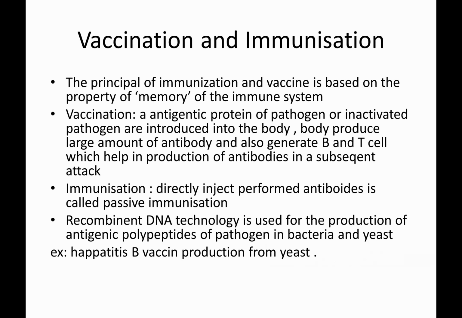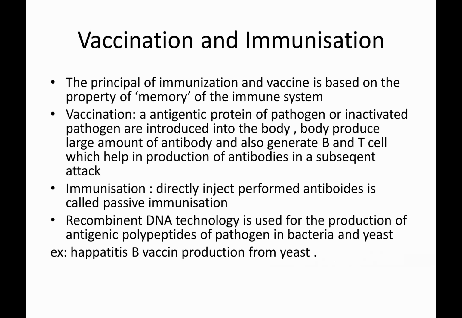And if our body comes across those antigens, our body can directly produce those antibodies and kill those antigens. That means we are giving a live one, or the heat-killed one, or the protein or part of those antigens into the body and creating memory in vaccination. In immunization, directly antibodies are administered, and it also creates a memory response. It is a direct process.